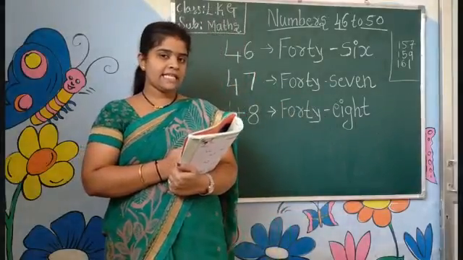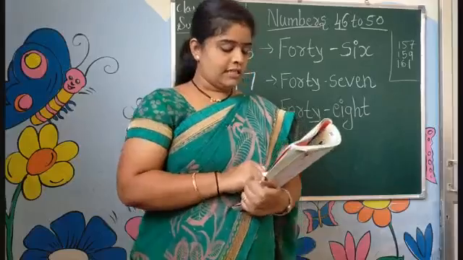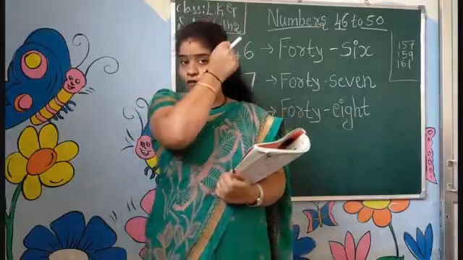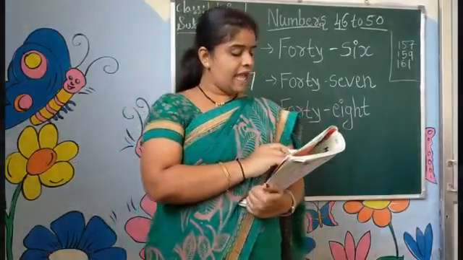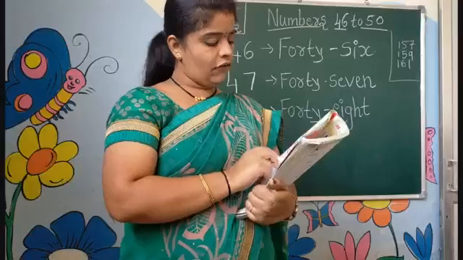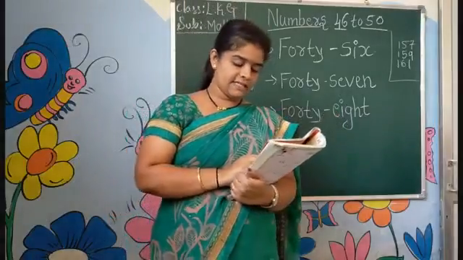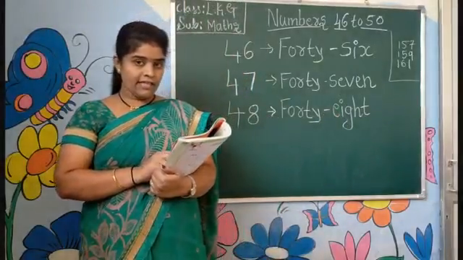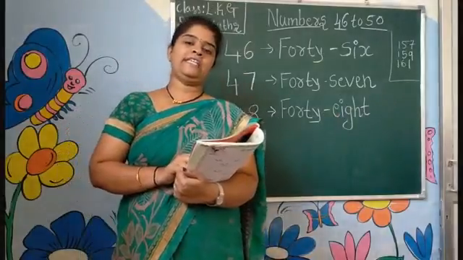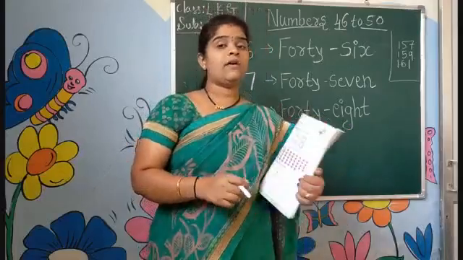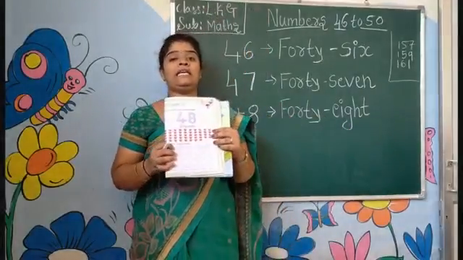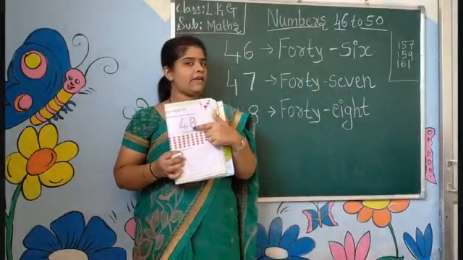After the 36, very good. 37, 38, 39, 40. After the 40, 41, nice. 42, 43, 44, 45, 46, 47, 48. How many teddy bears are there here, children? The number of our teddy bears is 48. Already they are given here.